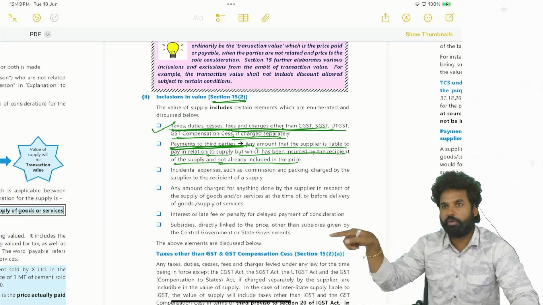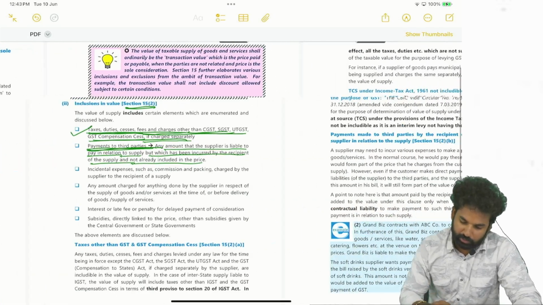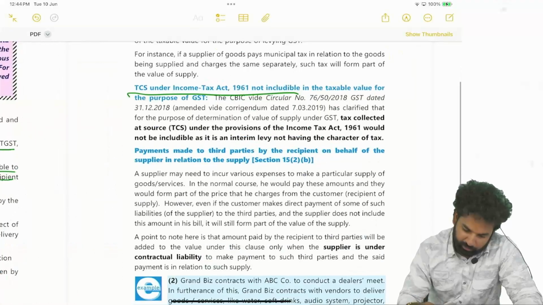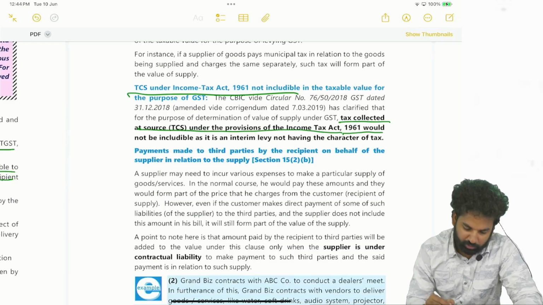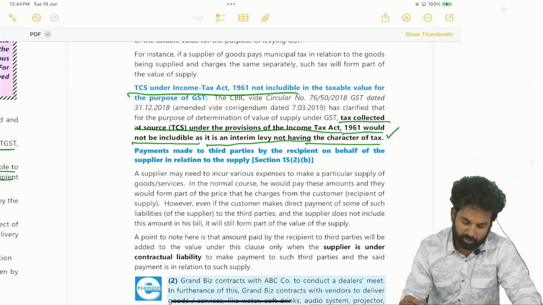So that's why we are including it, because it is paid by the recipient. With respect to TCS, tax collected at source under the provisions of the Income Tax Act 1961 would not be included, as it is an interim levy not having the characteristics of tax. So that's why it will not be taken.